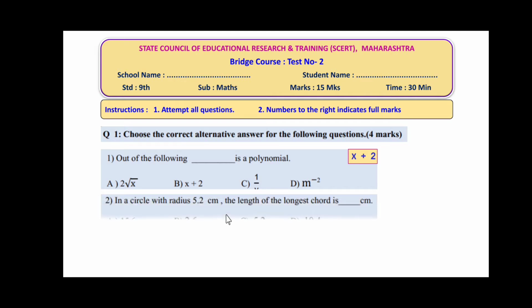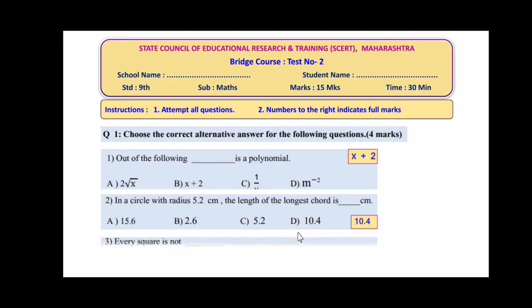Second, in a circle with a radius 5.2 centimeter, the length of the largest chord is dash dash centimeter. Friends, we know the length of the largest chord in a given circle is the diameter. So radius is 5.2, naturally, the diameter is 10.4. So here the option is D, that is 10.4. We have to write that.